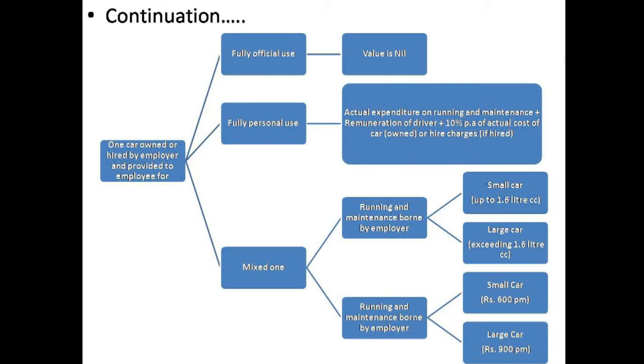In case it is utilized fully for personal use, in that case actual expenditure of running and maintenance of that particular thing should be added with the remuneration of the chauffeur, instead of driver you can say chauffeur, and plus 10% of the actual cost of car or hire charges, whatever may be, that will be termed as the value of perquisite in case it is used for private purpose, personal use.